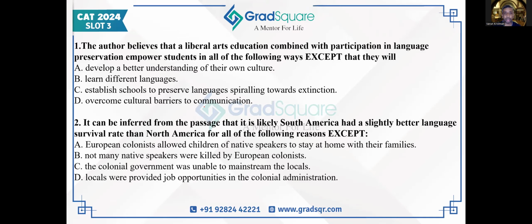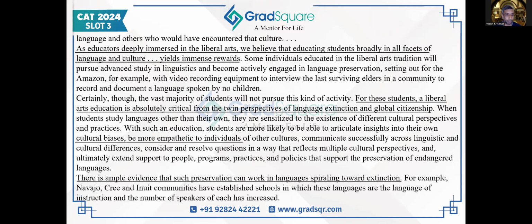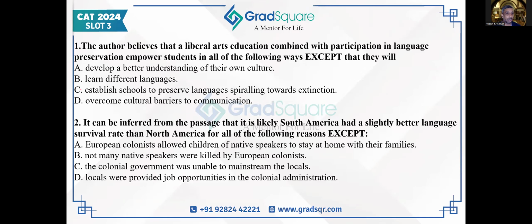Establishing schools, though, to preserve languages spiraling towards extinction. This has been mentioned in the last paragraph, but not with respect to people who have pursued liberal arts degrees. Because if we go back to the passage and read it here, the second sentence says, for example, Navajo, Cree, and Inuit communities have established schools. So the communities of these cultures have established schools, not students who had been trained in liberal arts from a different country. No, the native communities themselves have established schools for these languages, where the primary mode of instruction is done in these languages themselves. That's why C is not given inside the passage as something that students from a liberal arts background can do.